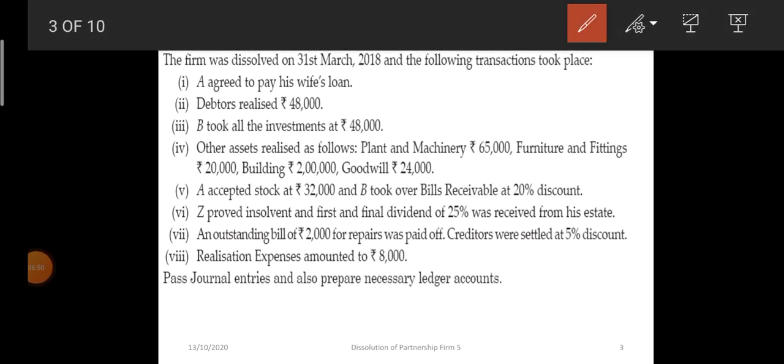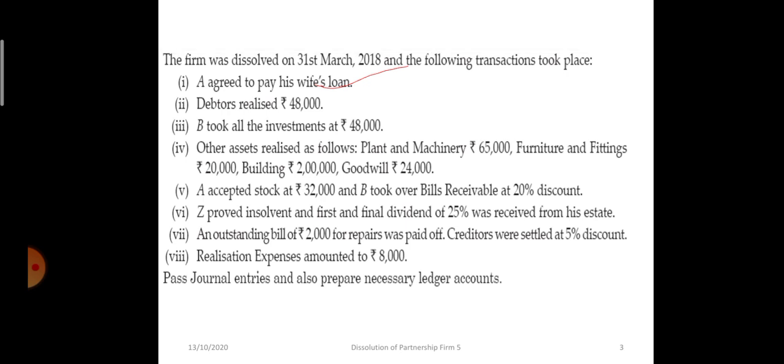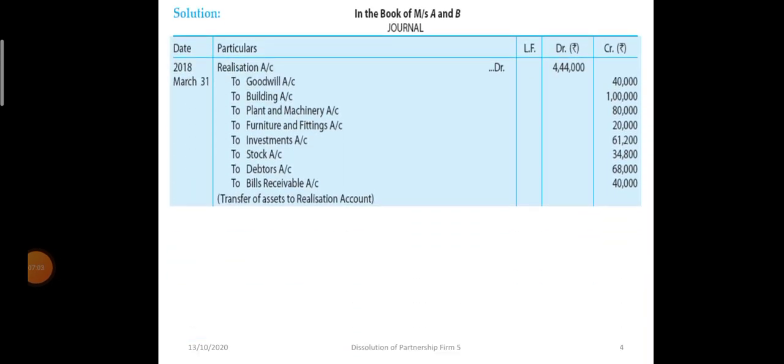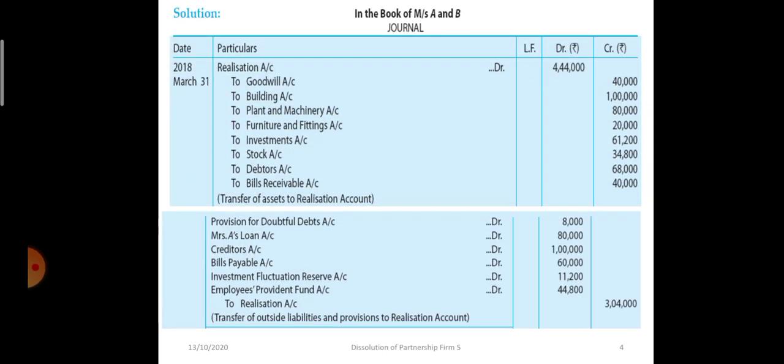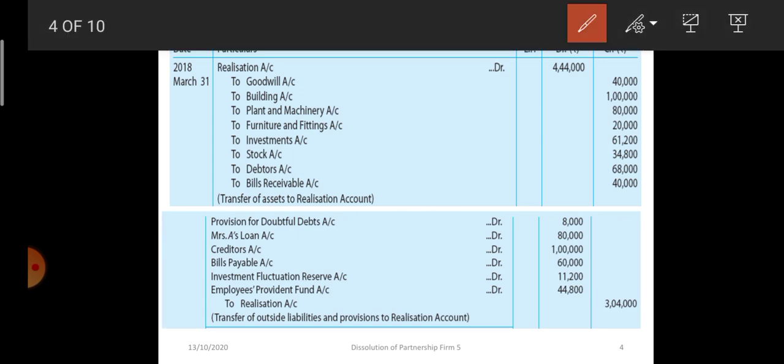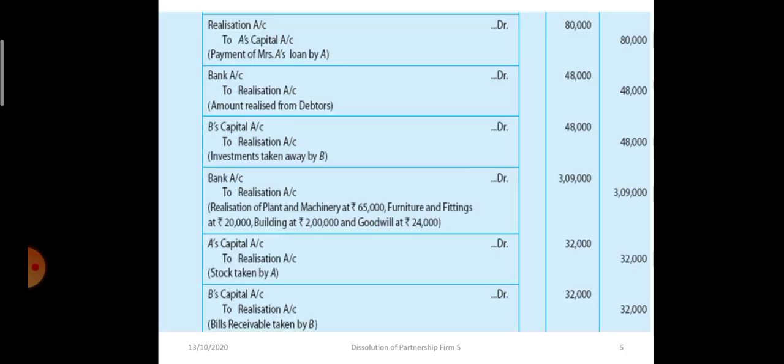Now see here, the first information is A agreed to pay off his wife's loan. In the journal entry from the liability side, when we transferred Mrs. A's loan to realization account, now Mrs. A's loan account is closed. So while paying Mrs. A's loan, the first entry will be this.